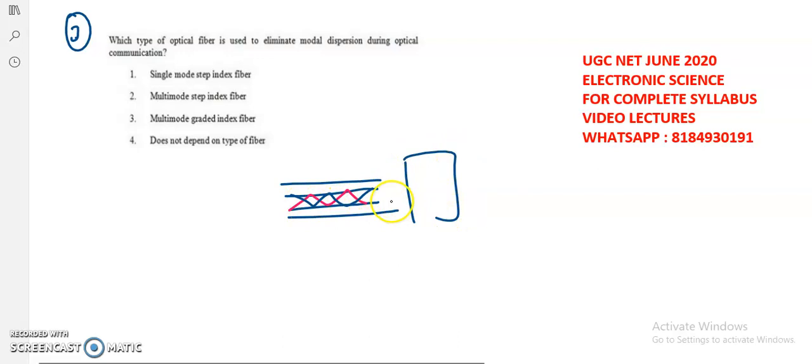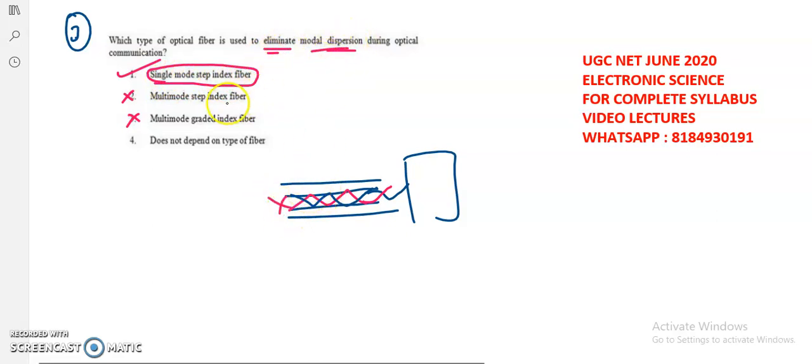So while coming to the receiving end, this blue one may reach earlier, and this pink one may reach somewhat delayed. So due to this, the dispersion takes place. To eliminate such dispersions, naturally we should not take the multi-mode fibers. We have to prefer the single mode step index fibers. Single mode step index fibers will eliminate such modal dispersions.